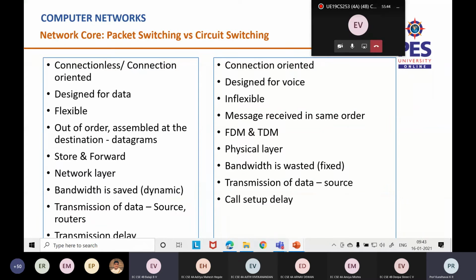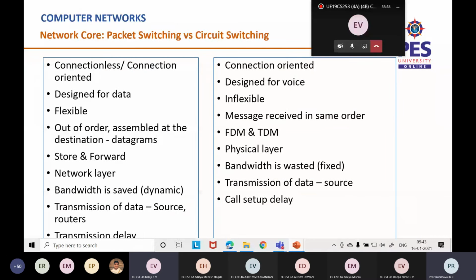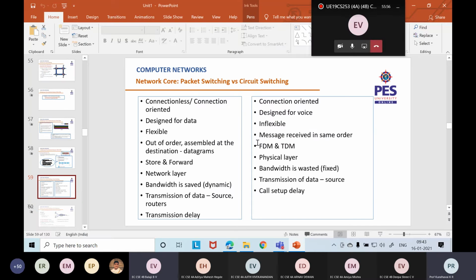So before I move on to the difference between packet switching versus circuit switching, I will just run a video which has a quick recap of what all I told.